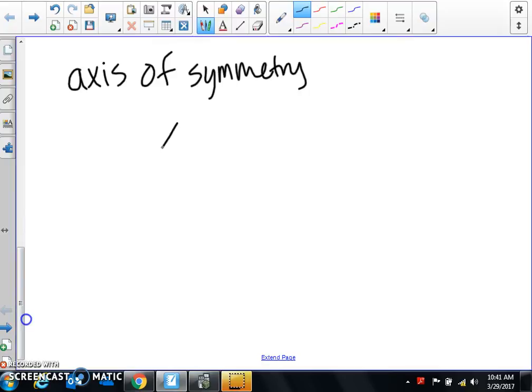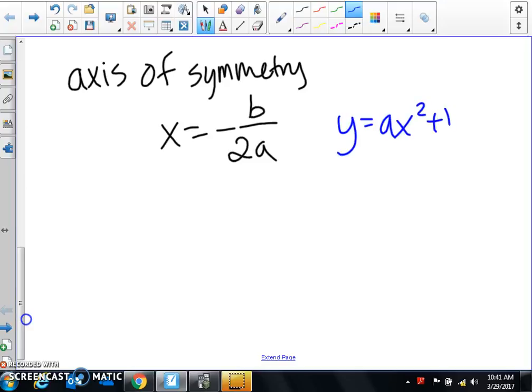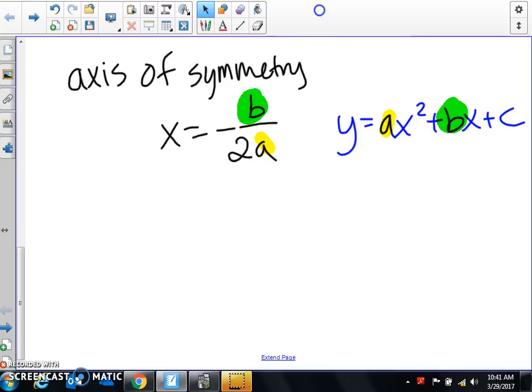The equation is x equals negative b over 2a. And we're going to get the b and the a from, once again, y equals ax squared plus bx plus c. So the a is going to go here. The b is going to go here. All right, so that's going to be our axis of symmetry, and I'll show you what that looks like.